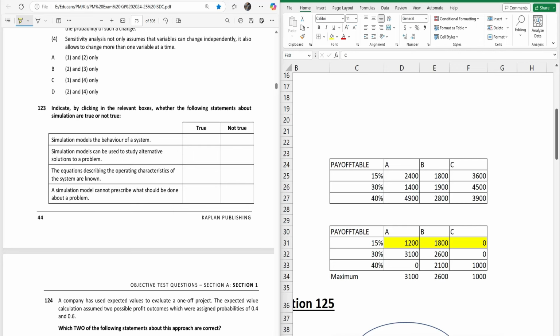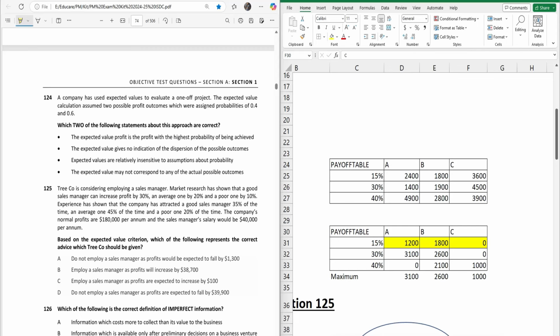Then we have statement 4, that says simulation model cannot prescribe what should be done about the problem. Yes, this model shows you what might happen, but it does not figure out the right decision. In the end, it's up to the manager to decide. So it only helps you understand the outcomes in the different strategies. So that's why again it's true.